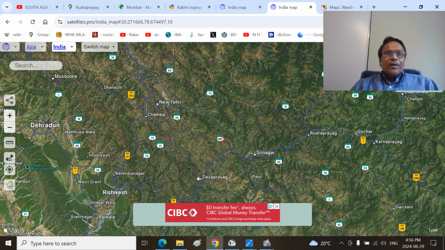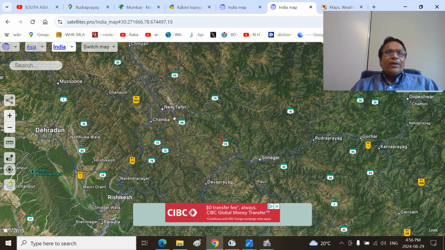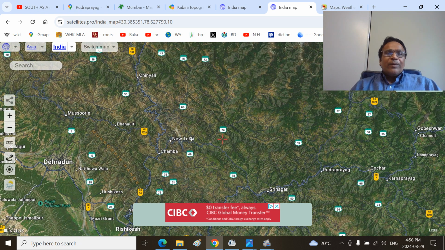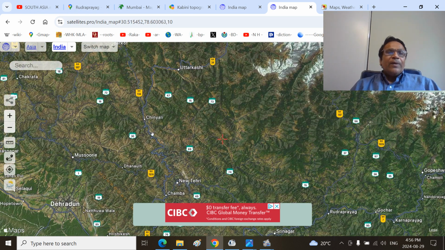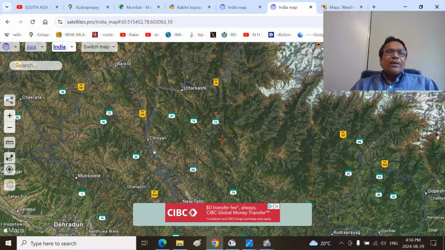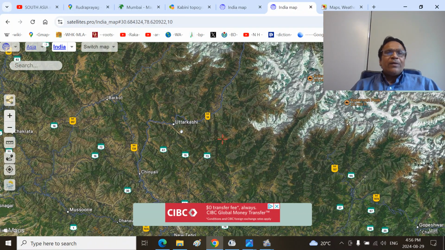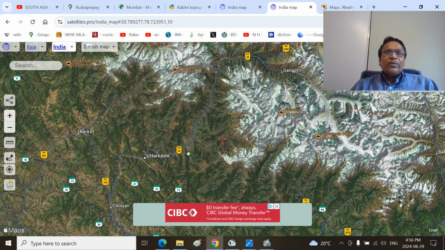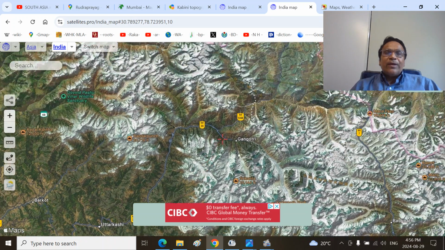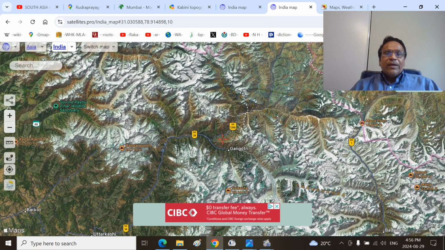Devaprayag means river here, New Tehri, yes. Then this is the Bilangna river, you can see. Then you have Chinyali town on the river. Uttarkashi town, the district headquarters itself is present on the river, the Bhagirathi river. Barkot is present on the Yamuna river. So you can see Yamunotri, you can see the Gangotri here. This is the Gangotri glacier, Kedarnath and Badrinath will be here. The Jat Ganga will be here.